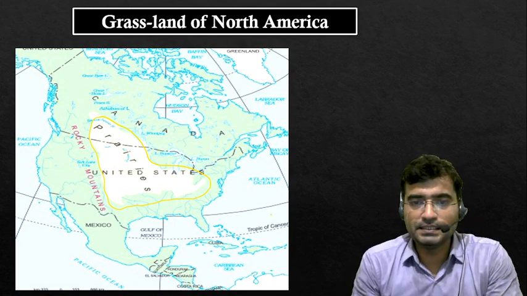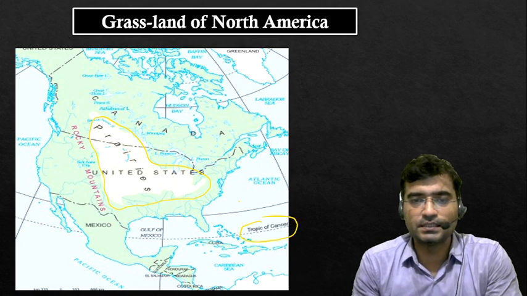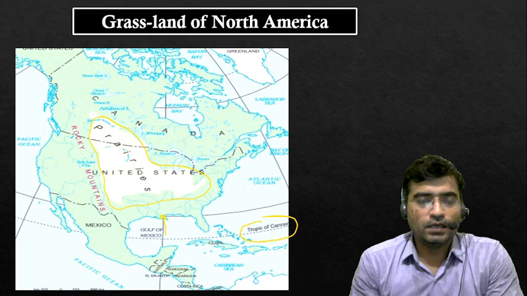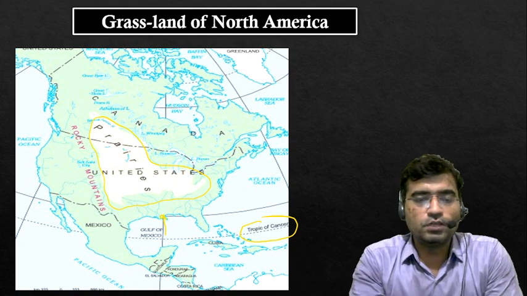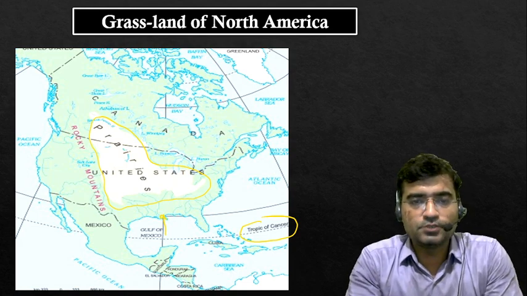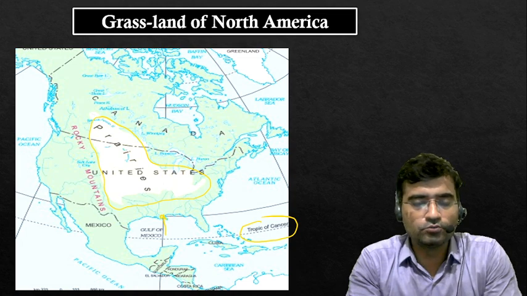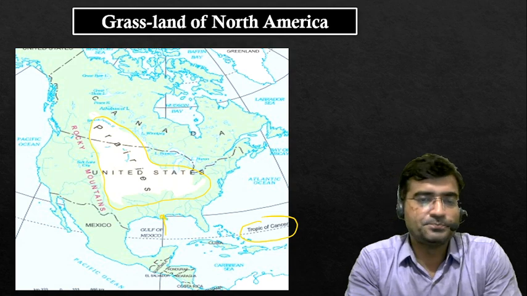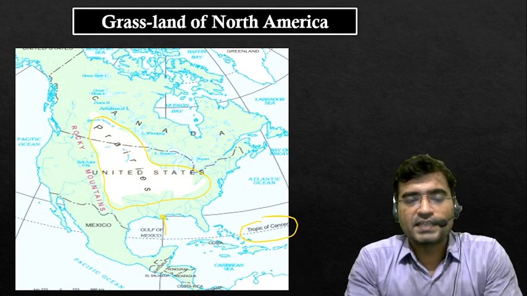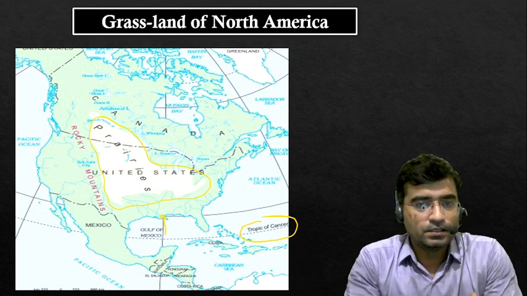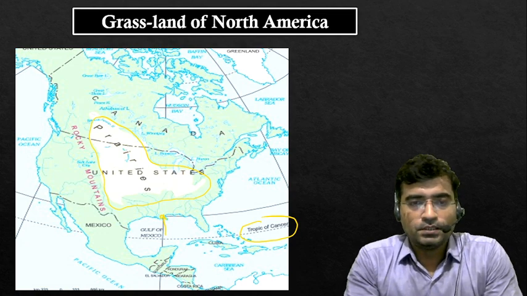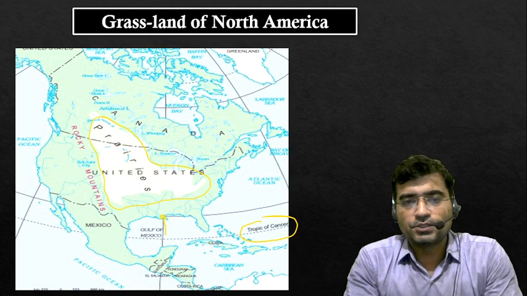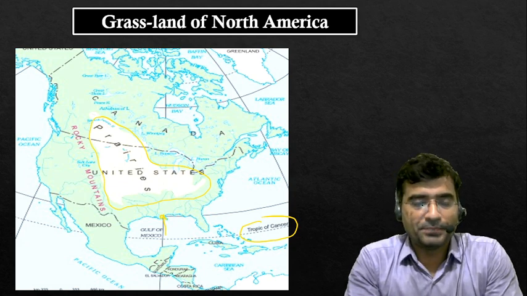You can see here the Tropic of Cancer lies here. So it lies north of the Tropic of Cancer, and that is why this experiences moderate temperature and weather conditions, so it is called temperate grassland.